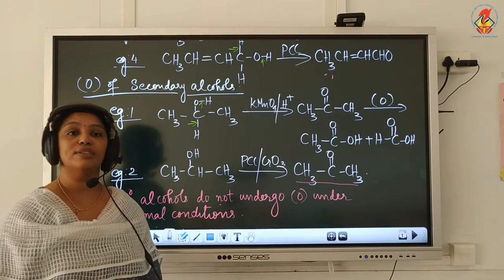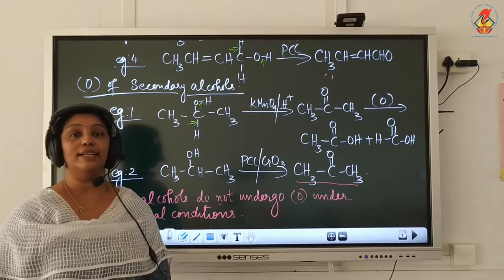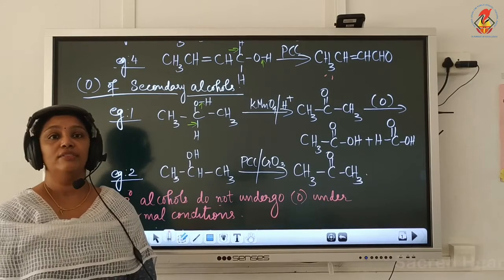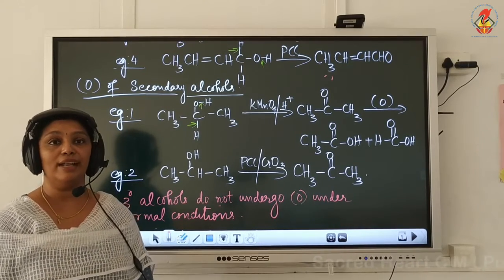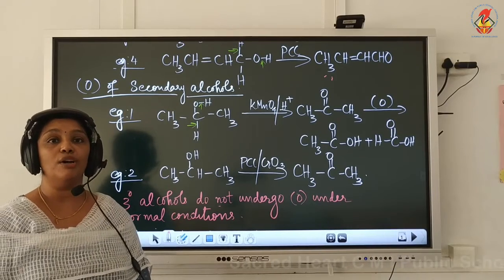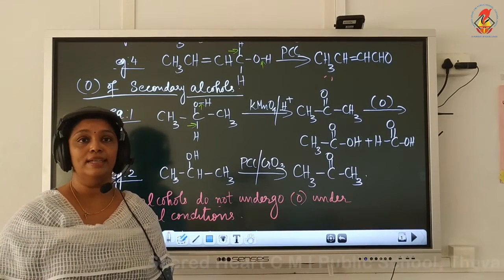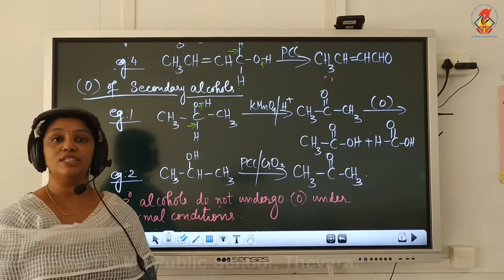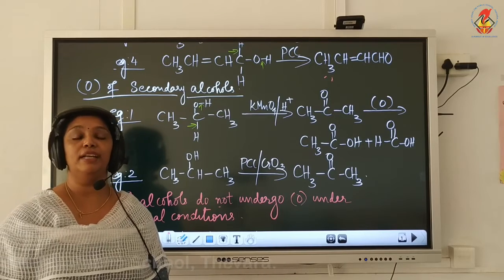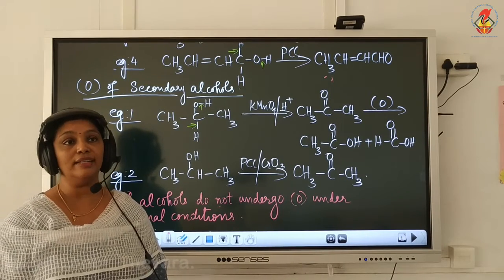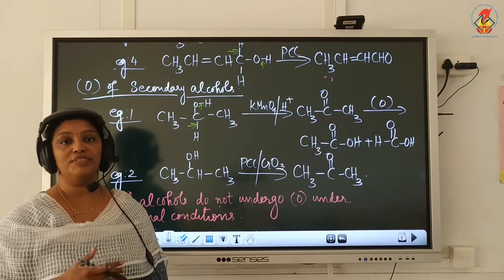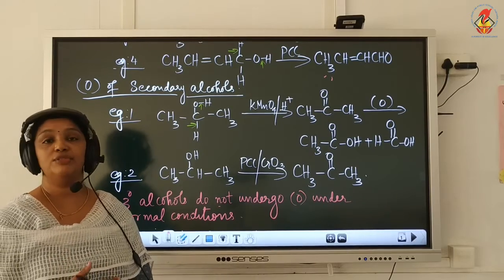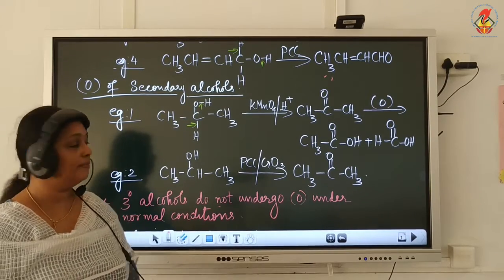Secondary alcohol on oxidation with strong oxidizing agents like KMnO4 or K2Cr2O7 will get oxidized to a ketone which contains the same number of carbon atoms as the parent alcohol. The ketone formed will undergo oxidation to give a mixture of carboxylic acids, each containing a lesser number of carbon atoms than the parent alcohol. The next oxidizing agent used is PCC, pyridinium chlorochromate, or chromium trioxide, where we can stop the oxidation of secondary alcohol at the ketone stage. So we get only ketone as the product, which will not further undergo any oxidation.